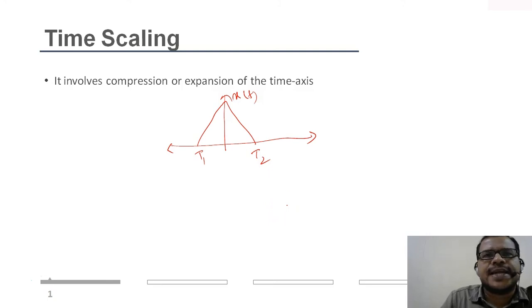Now comes the scaling. Scaling means you multiply the signal time axis by some amount, and depending on the multiplication factor, the time axis will be compressed or expanded. Compressed means the time axis will become less, or the time axis will increase. So how does it look like?